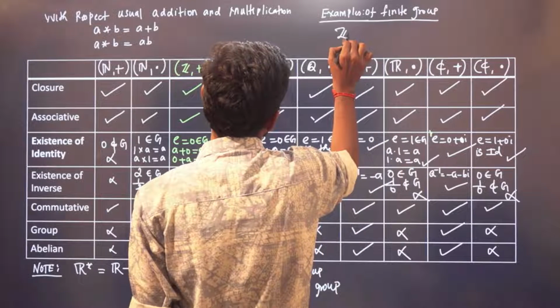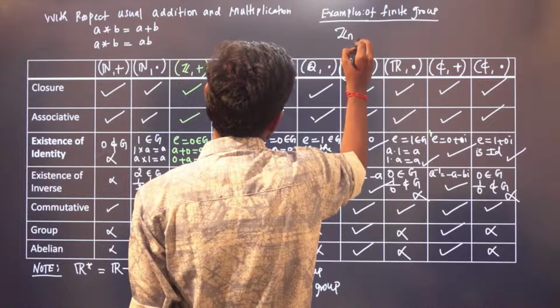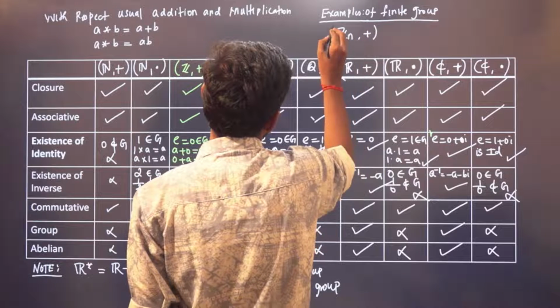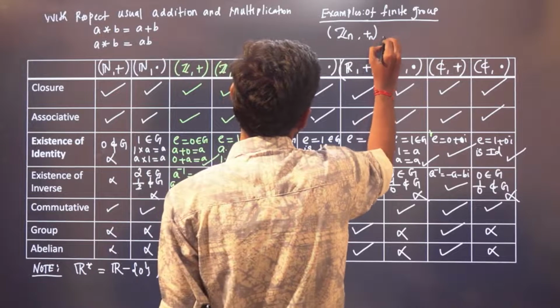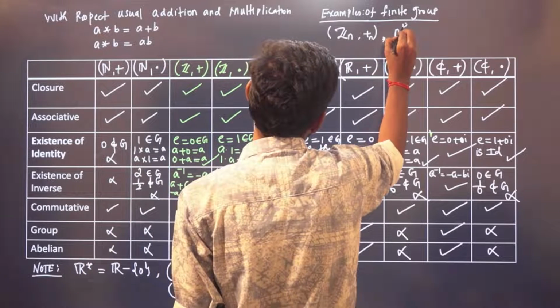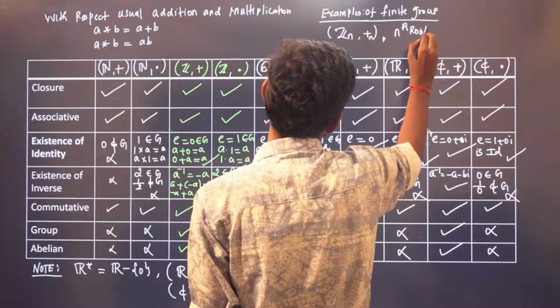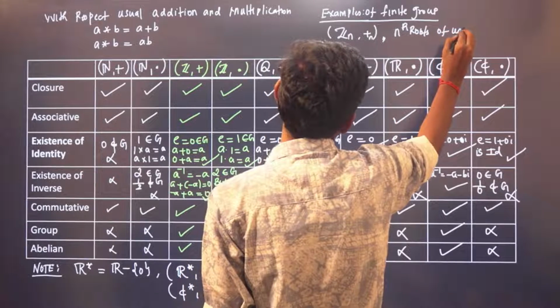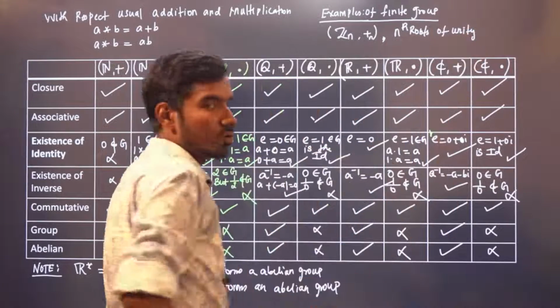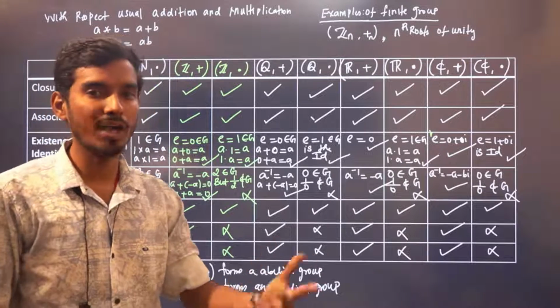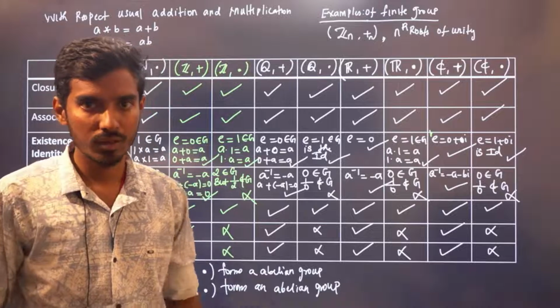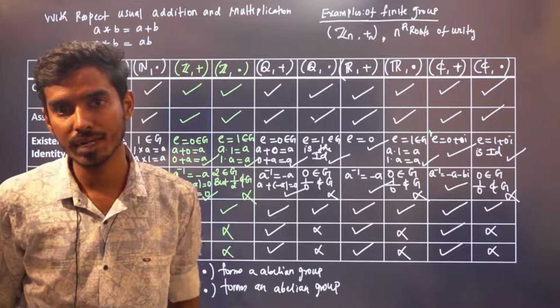Zn under addition modulo n. The nth roots of unity, that is the solutions of z power n is equal to 1, form a group. Cube roots of unity, the solutions are 1, omega, omega square, form a group. It is also a finite group because it has only 3 elements.